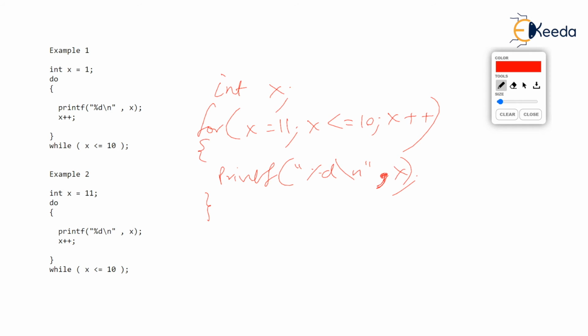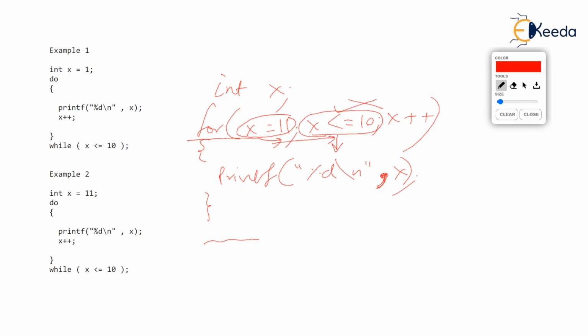You will immediately say, sir, this also won't produce any output because for will always start with initialization. x is 11. And remember, after initialization, it will first check the condition. If the condition is true, only then it will run the job. But the condition written here is false because x is 11. 11 less than or equal to 10 is false initially. So the control will be kicked out of for and the next line, which is written after for, will run.